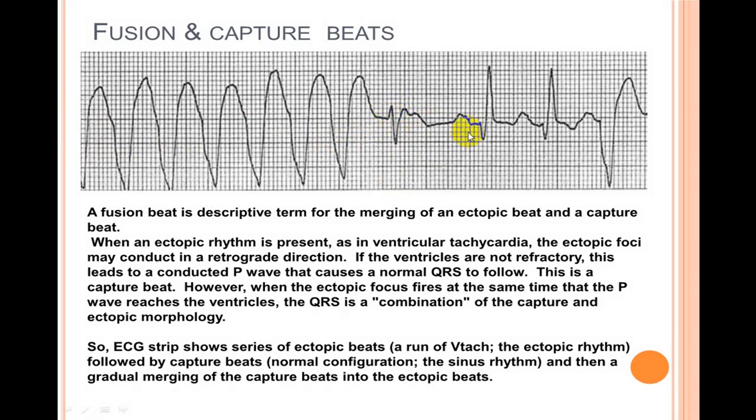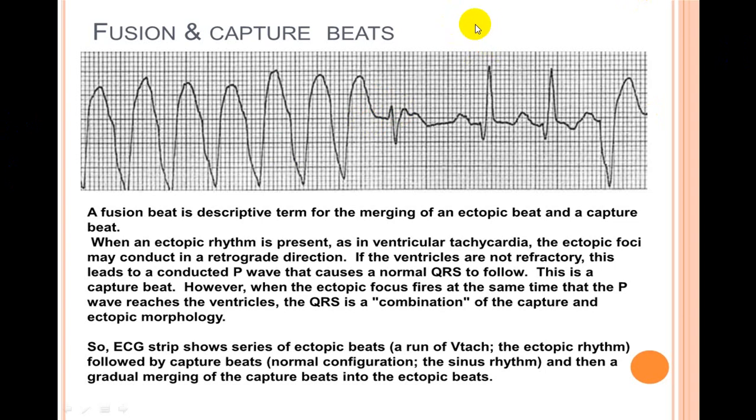And after that, you can see this beat is different from this and this. This is a mixture of this plus this. So this is called a fusion beat. So there is a beat which has been transmitted from an atrium via the AV node into the ventricle, producing a normal QRS complex beat. So we call this a capture beat.